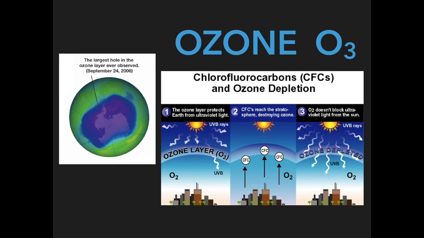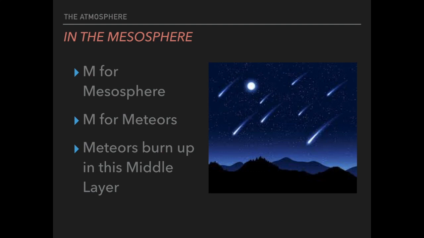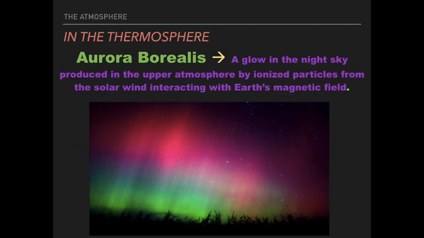It's actually three oxygens bonded together. This is called O3. So O3, or the ozone layer, was designed by God to break apart the UV rays. Now, when we move into the mesosphere, it burns up the little meteors, meteorites, or meteoroids, and it is the middle layer. Now, in the thermosphere, we have the different auroras. Basically, this glow at night is caused by different ions in the upper atmosphere. These ionized particles interact with the Earth's magnetic field, providing different colors.